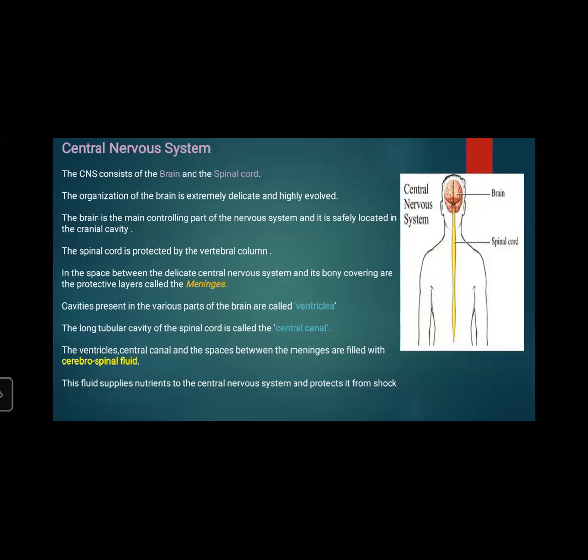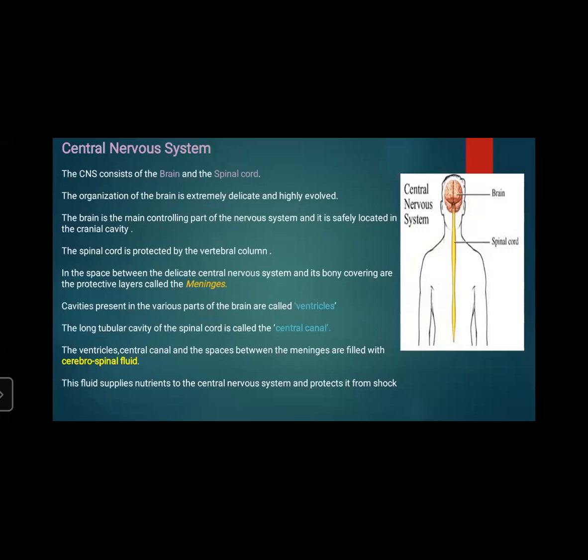Why do we use helmets while riding bikes? Because the brain is very delicate and is located in the cranial cavity, which means our head, and we need to cover it with a helmet.